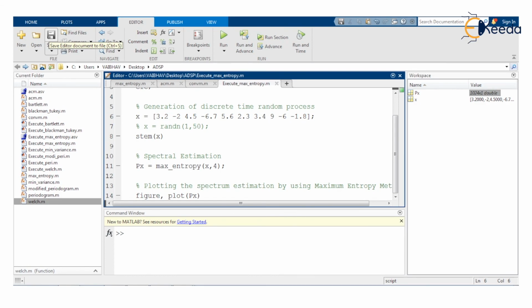in the next lecture we can practice a simple problem based on the same method. Hence the topic name in continuation of this chapter will be problem on the maximum entropy method, after which we can address another prominent approach to power spectrum estimation, that is the parametric type of methods. Thank you.